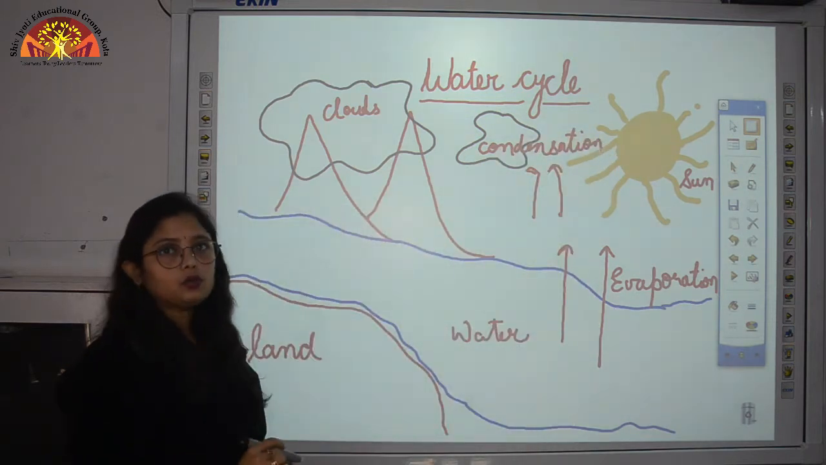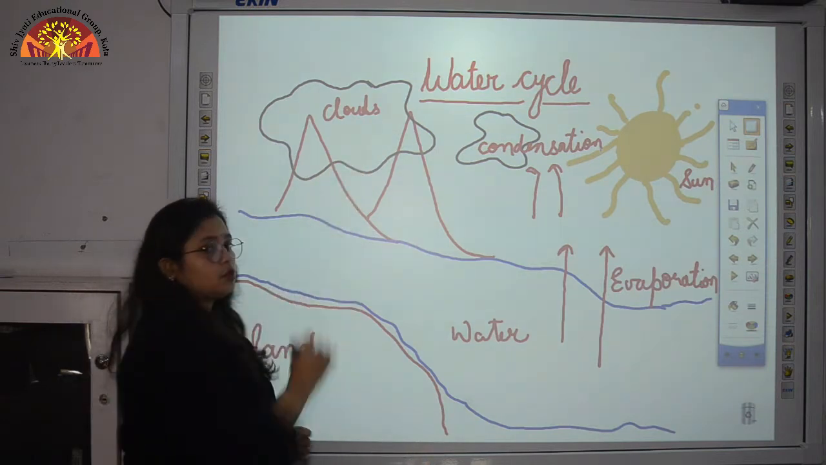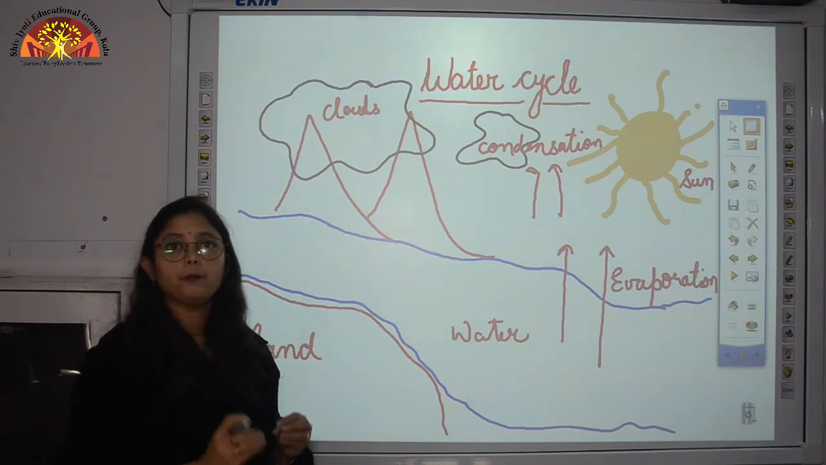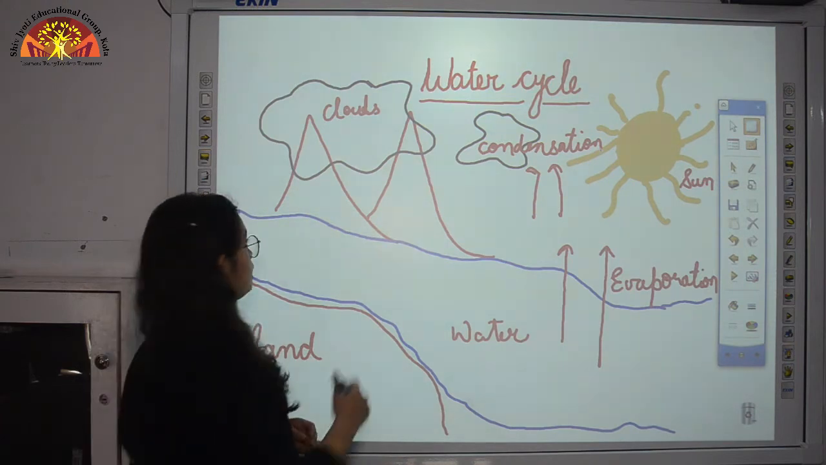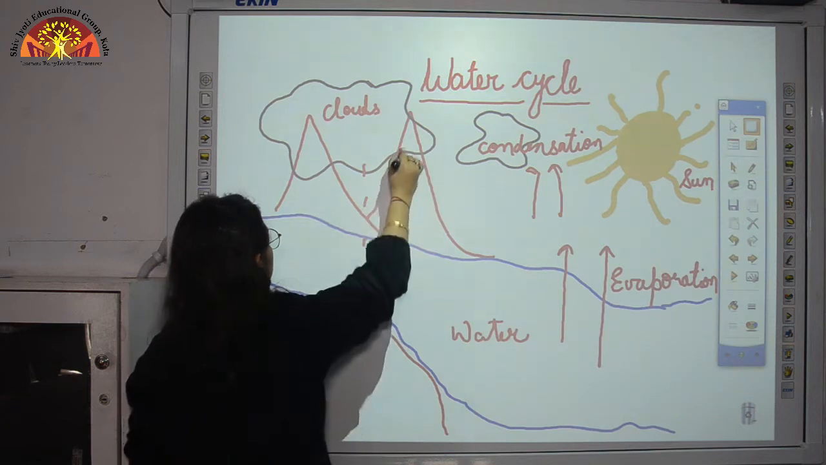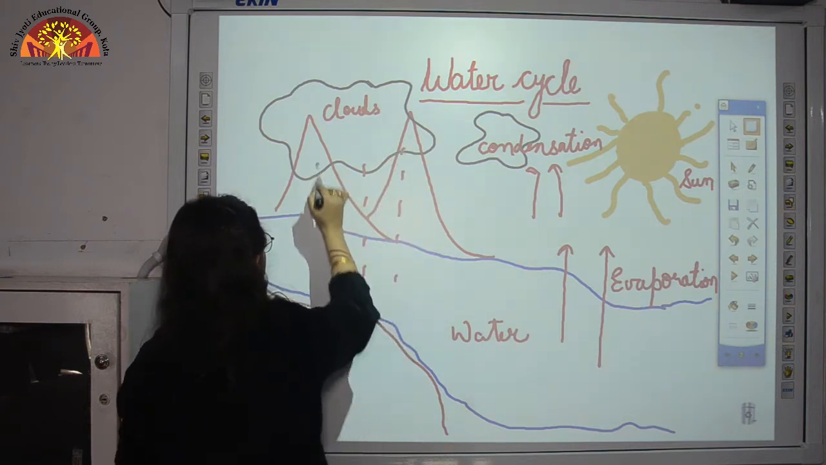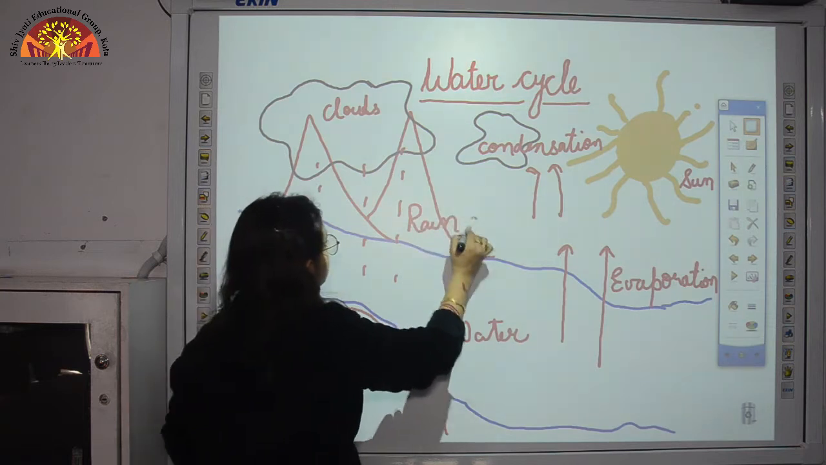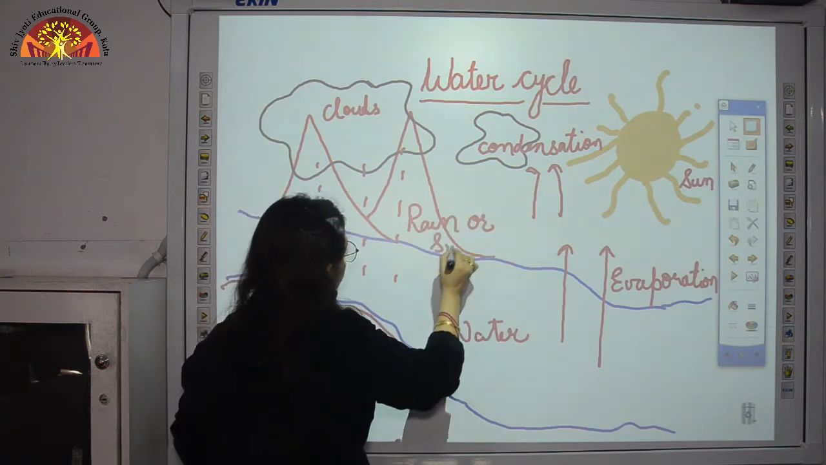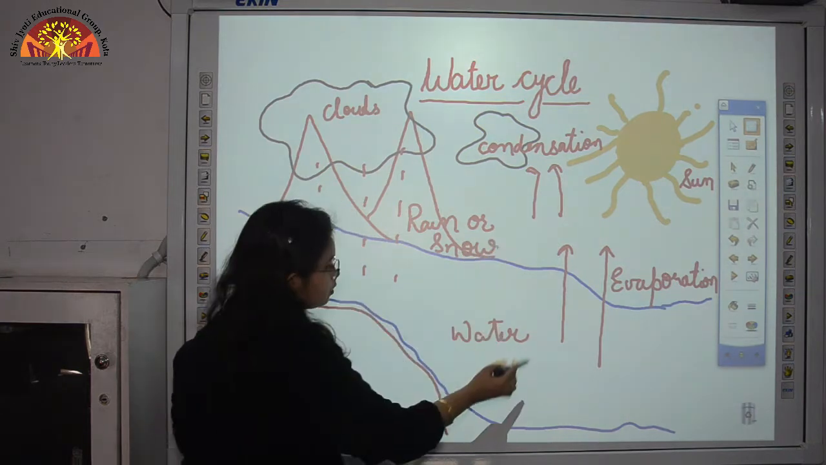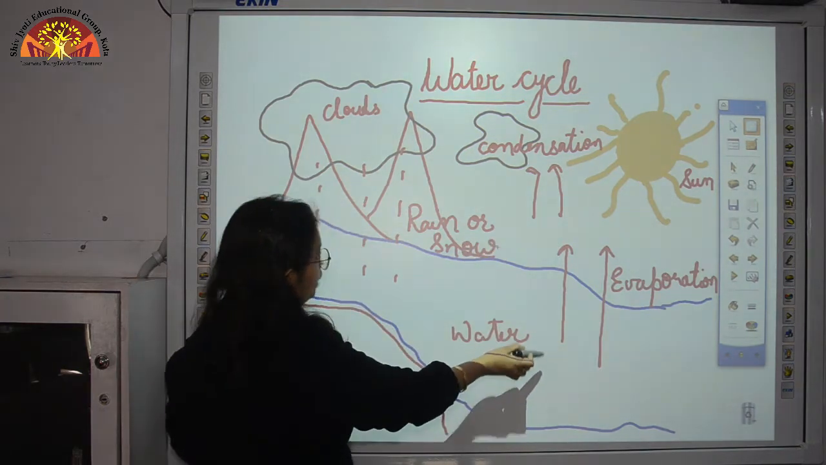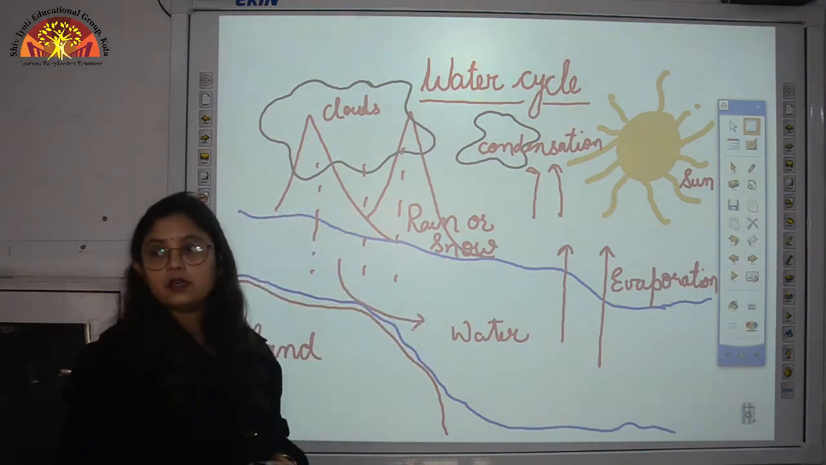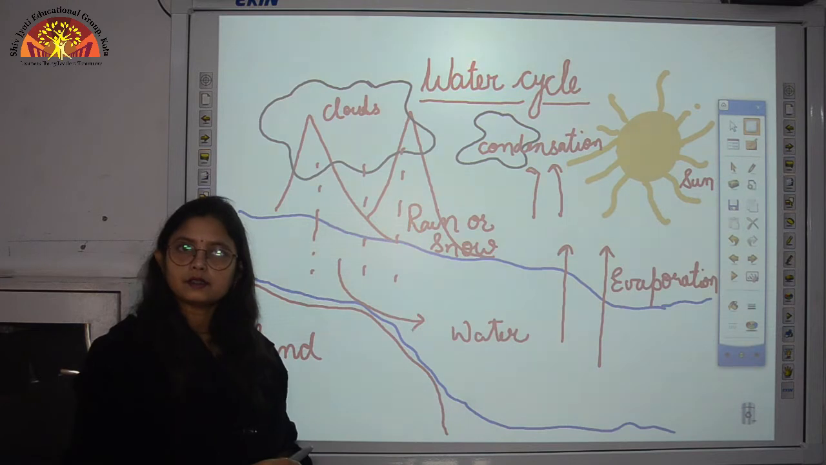Now when clouds are formed, the tiny water droplets which are present in clouds stick together to form bigger water droplets and they start falling down as rain or snow. So in this way, the water which was evaporated from here is returned back to the water bodies. So this is called the water cycle.